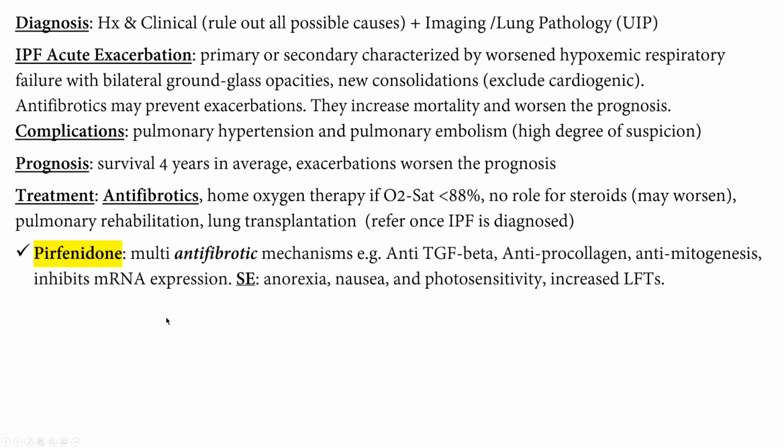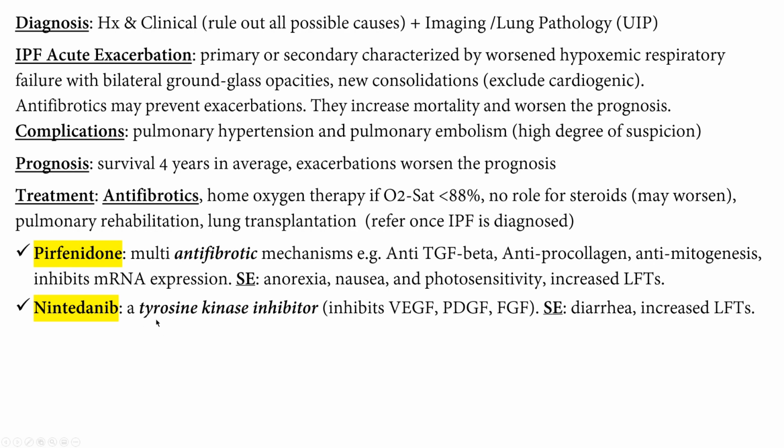The antifibrotics: pirfenidone is a multi-mechanism drug. It's basically antifibrotic. All right, these are all the mechanisms. The most common side effects are nausea, anorexia, photosensitivity, skin rashes, and increased liver function tests. And nintedanib is a tyrosine kinase inhibitor that inhibits these factors we talked about in the pathogenesis: vascular endothelial growth factor, platelet-derived growth factor, and fibroblast growth factor. The most common side effect of nintedanib is diarrhea. So maybe you have to give an antidiarrheal with this drug.